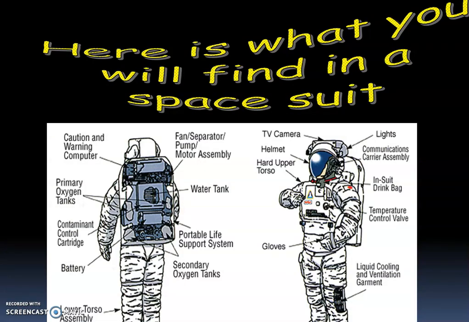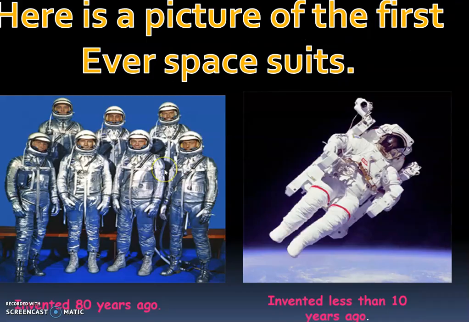So, this is what you'll find in a spacesuit of today. So, you can see a computer. It's all attached to a computer, the warning computer. It's got oxygen tanks for you to breathe, water tank for you to have a drink from, a fan separator pump, a containment control cartridge, a battery. Obviously, it's going to need electricity to power it, isn't it? You're not going to be able to find that in space. Life support system. And again, look at all the technology in it. I mean, you compare that to this one, and there's not really a contest, is there?